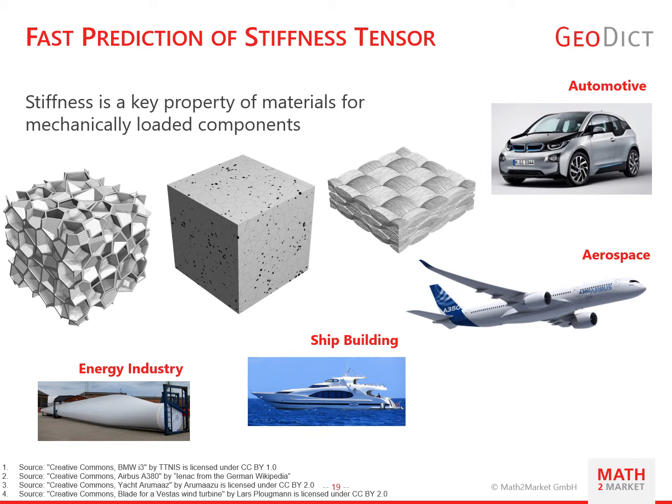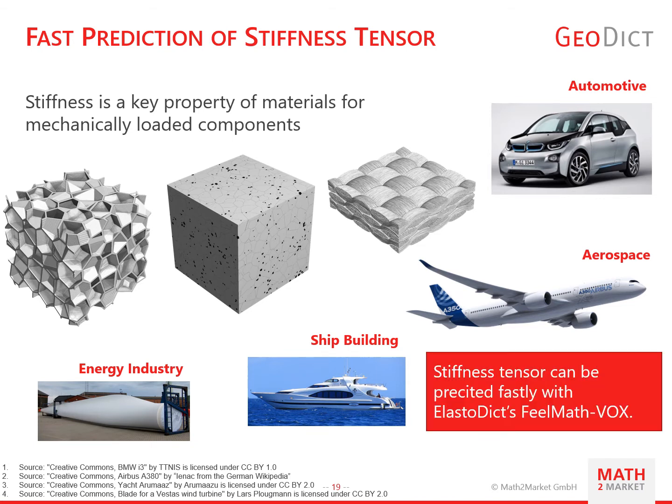Of course, you could do that by tensile tests, which even don't take that long. But the more complex your material, the more time-consuming is the manufacturing of the material sample itself. But these complex materials are the ones that offer outstanding properties, let it be lightweight, high stiffness, or low thermal expansion. In GEODIC, you can digitally model these materials and then quickly predict the stiffness tensor using ElastoDict's FeelMath solver.